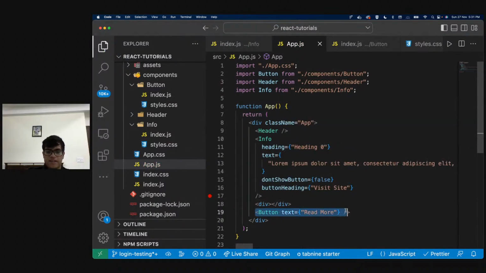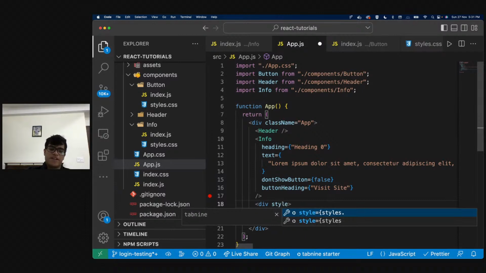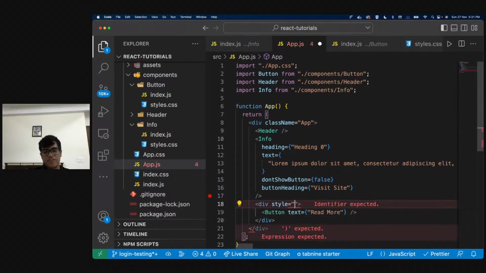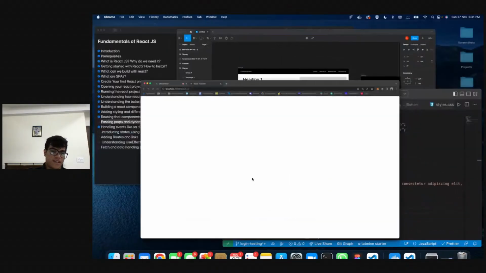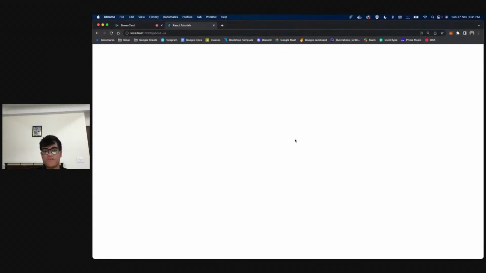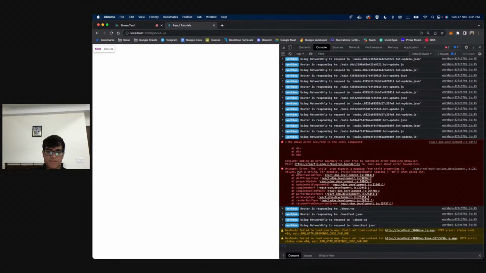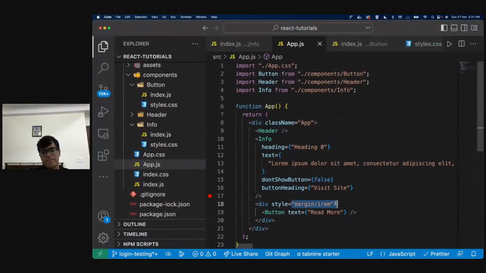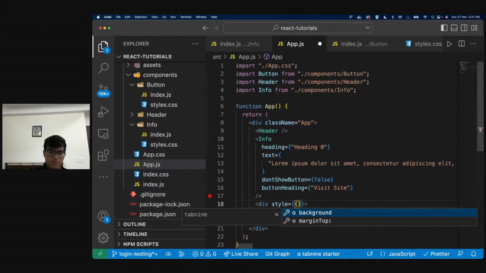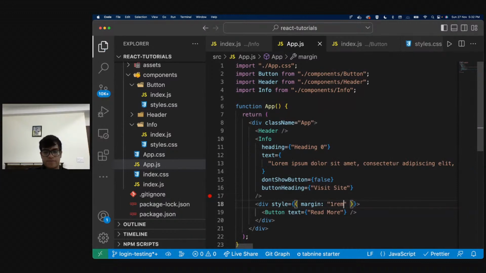And okay. So now there's another way of giving styling in JavaScript or in React, and that is by passing the style prop, right? This is inline styling that we used to do in HTML as well. So now the only thing is, instead of me saying margin 1 rem, if I do this, this will not work, right? This causes an error and everything goes away. If I go to inspect element, I see console, there's a lot of errors, right? So the way I fix that is by saying style will be an object, and over here I'm going to say margin, and my margin is going to be 1 rem. This is how I style.